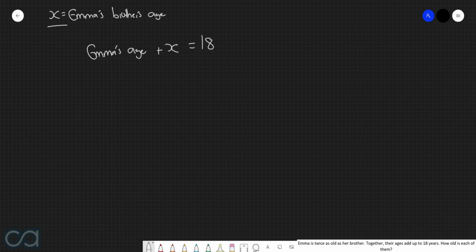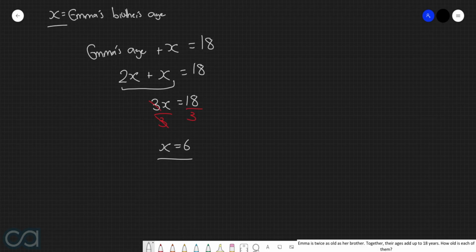However, the other piece of information we're being told as well is that Emma is twice as old as her brother. So if her brother is x years old, then Emma must be 2x years old, because that is double. So we now have 2x plus x is equal to 18. We can now combine these two terms here into 3x. So we have 3x is equal to 18. Then we can divide through everything by 3. And so therefore, we arrive at x is equal to 6. However, we don't want to leave our answer like this, so here we would say that Emma's brother is 6 years old.